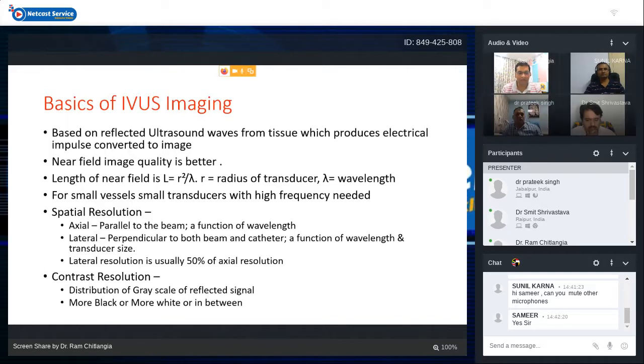Another type of resolution is contrast resolution, that is the ability of IVUS to differentiate between black or white and some shades in between. So it is basically a distribution of grayscale of the reflected signals, and it depends on the properties of tissue, whether it is fibrous tissue or fatty tissue or calcific tissue. Calcific will be reflected more, so it will be more white, and the soft tissues or highly lipidic tissue will be reflected less, so it will be more black.